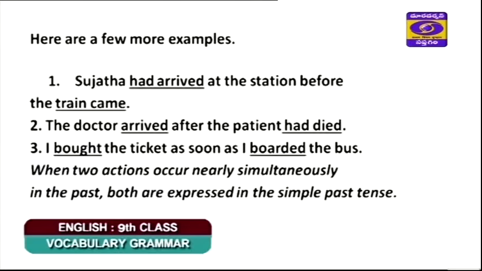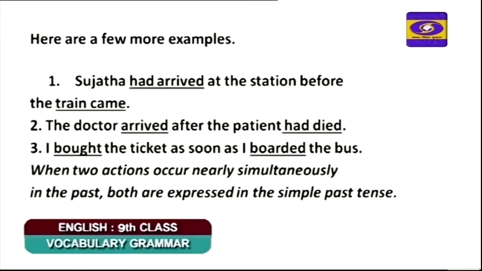Next, the doctor arrived after the patient had died. So two actions took place here in the second sentence. The doctor arrived, the doctor came. When did he come? After the patient had died. Looking at this context, what happened first and what happened next? Did the doctor arrive first? No. Then what happened first? The patient died.